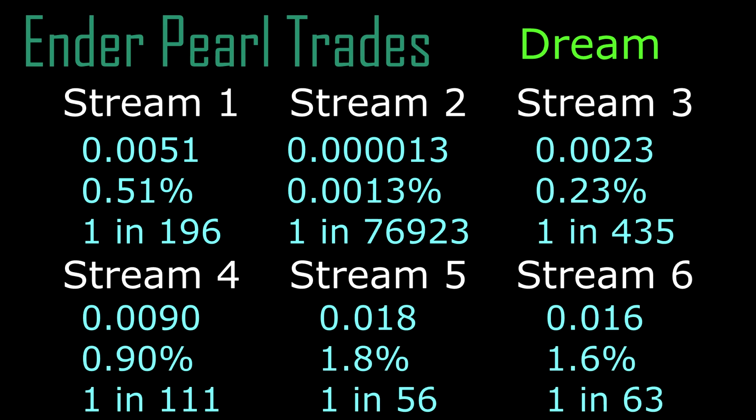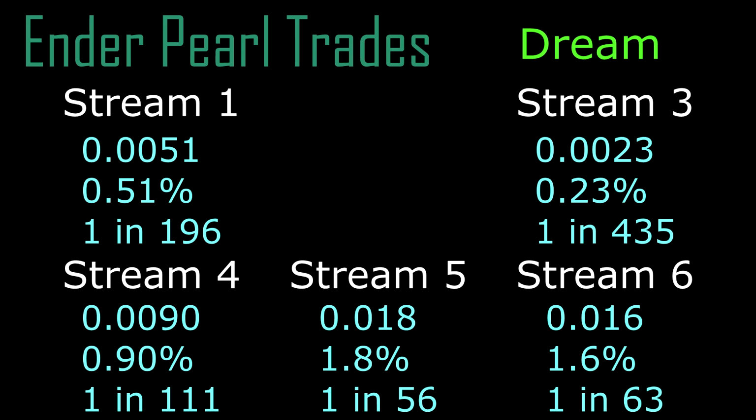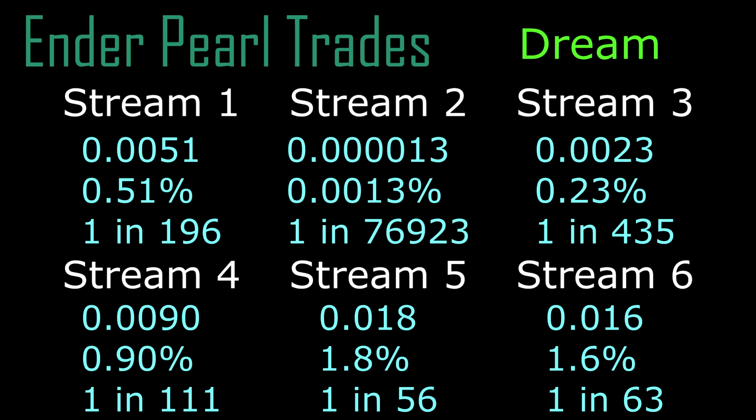If you look at stream 5 here, he got a 1 in 56 chance. How terrible for him. He could have done much better, like 1 in 76,923. For real though, stream 2 stands out like a sore thumb, so let's just ignore it for now. So for each of the streams, Dream got less than 2% odds. This alone would be very questionable luck. Now we add back in the second stream, and we have what we like to call in the biz, astronomical odds.